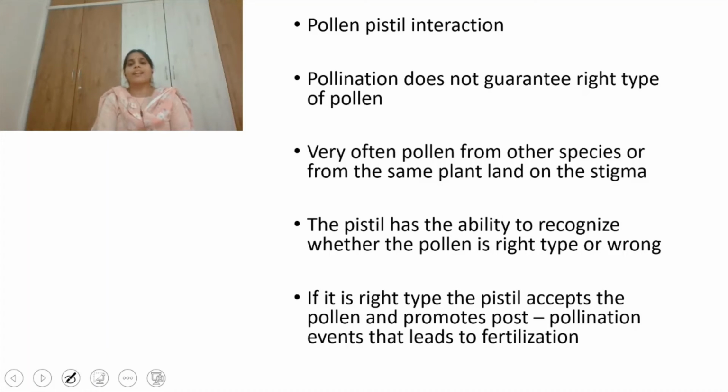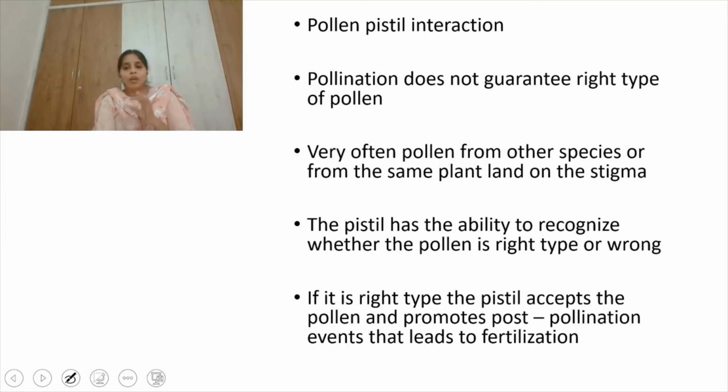Pollination does not guarantee that the right type of pollen grain will fall on the stigma. I already said in the previous slide, the stigma has the capacity to understand whether the pollen grain is compatible or incompatible, like wrong type or right type. A compatible pollen grain is known as the right type and an incompatible pollen grain is known as the wrong type.